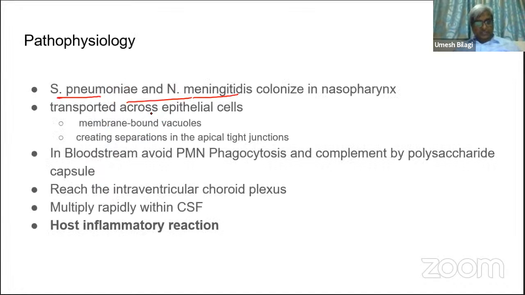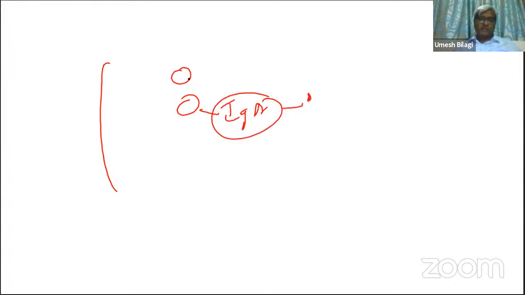These organisms have the capacity to destroy the IgA antibodies, and they also have fimbriae. When they have fimbriae in the nasopharynx, they get attached here.